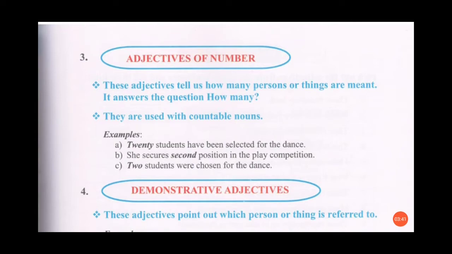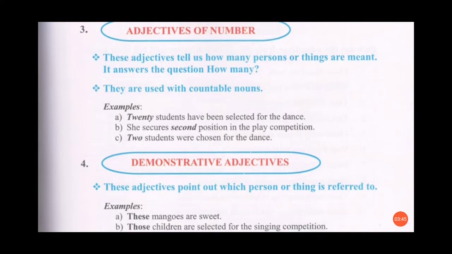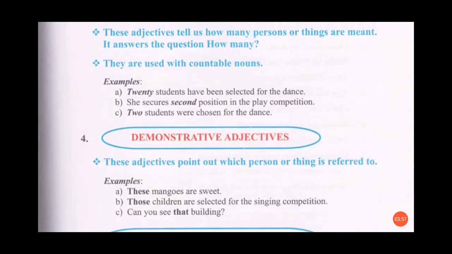The third kind of adjective is adjectives of number. And here these adjectives tell us how many persons or things are meant. It answers the question how many. They are used with countable nouns. For example, if I say 20 students have been selected for the dance, so in this sentence 20 is telling how many students. So we can say 20 is the adjective of number.